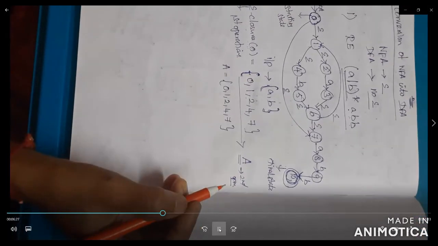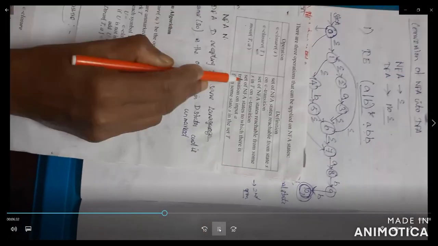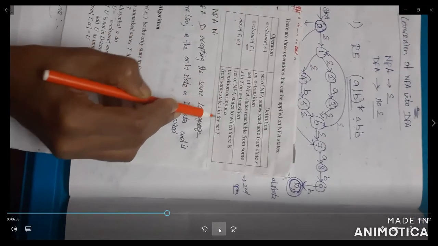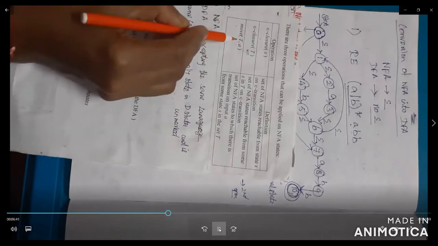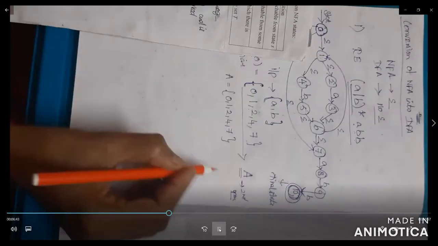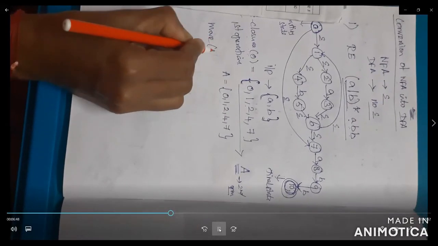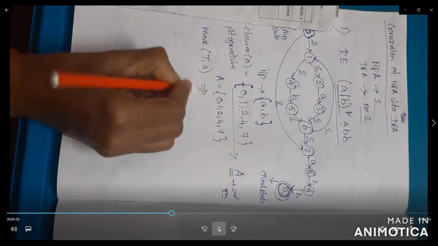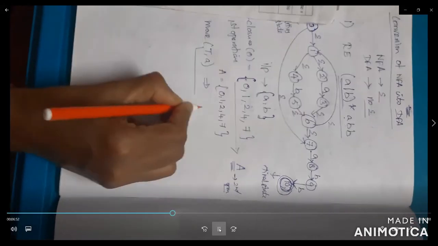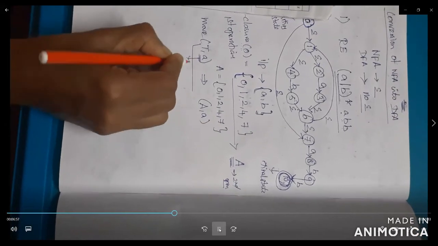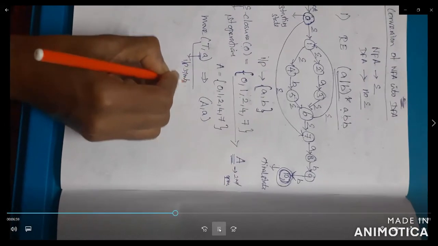So what is the third operation? The third operation is move of T comma A: the set of NFA states to which there is a transition on input A from some state S in the set T. Here, what is capital T? Here capital T is nothing but capital A. So the third operation is move of T comma A, where T is capital A. So move of A comma A. What is small a? A is the input symbol.